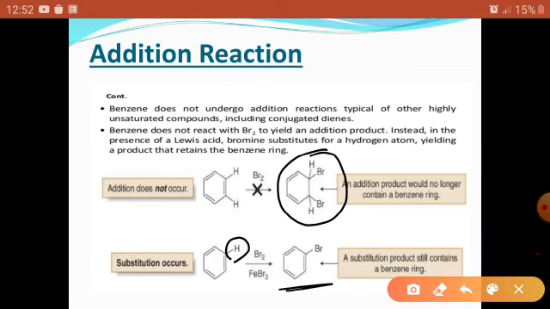The addition product does not retain the benzene ring. So benzene is a highly unsaturated compound, and the delocalization of the six pi electrons gives it extra stability, and the stability of the aromatic system favors substitution over addition, which would destroy the aromatic system.